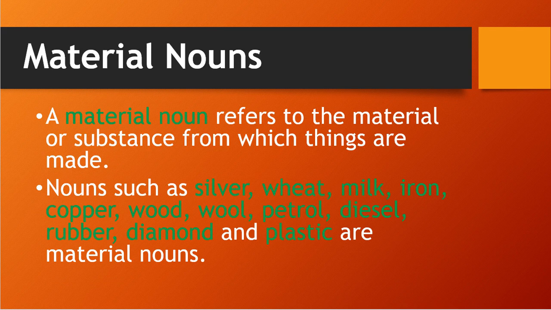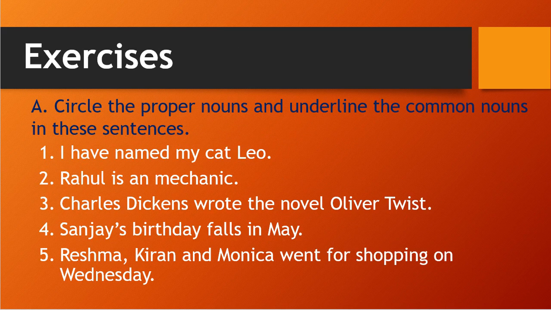Similarly, after that we have discussed material noun. Whenever we are indicating some material or substance, that is a material noun. See, silver, wheat, milk, iron, copper, wool, petrol, diesel, rubber, diamond, plastic. All of these are material nouns. So until here we have discussed. After that we are about to go for the exercise. Correct.